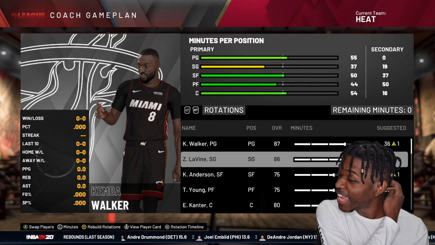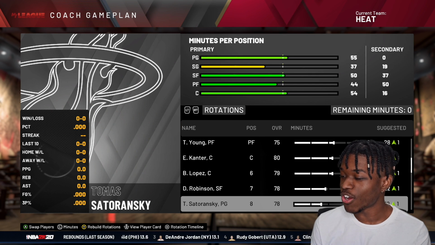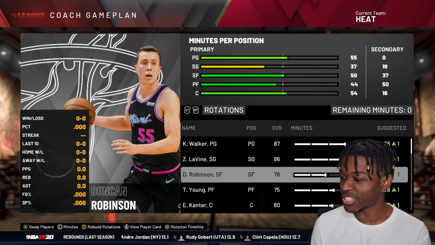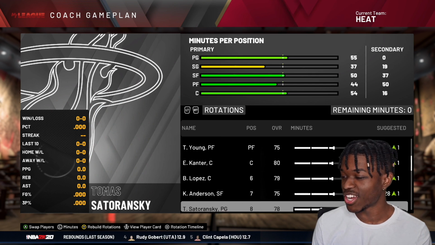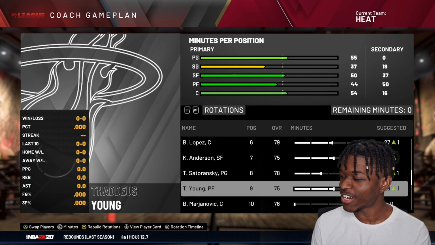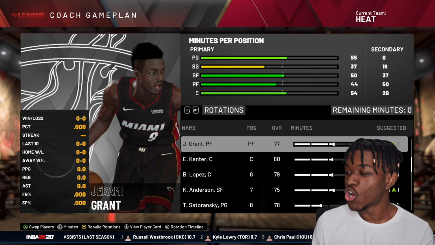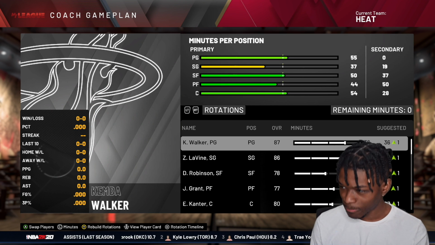So our team is looking like Kemba, Zach LaVine, I don't want Kyle Anderson starting. Where's Duncan Robinson? Yeah, give Duncan Robinson that starting lineup. Duncan Robinson, Thaddeus Young, I guess. Even though I'd rather have him starting. Yeah, I don't know why the heck they want 75 overall Thaddeus Young starting over 77 overall Jeremy Grant.